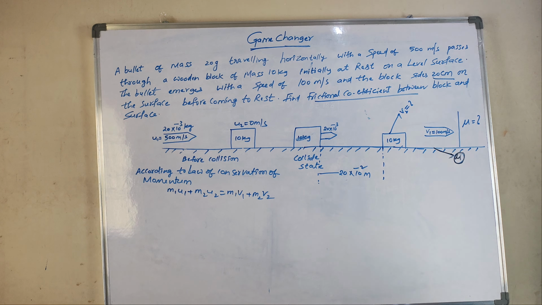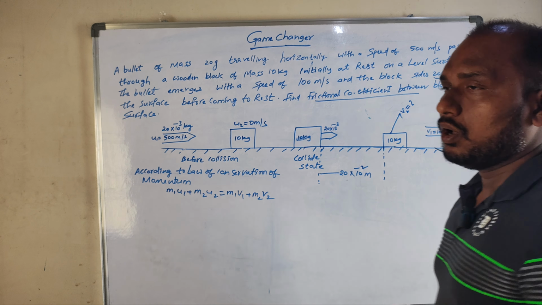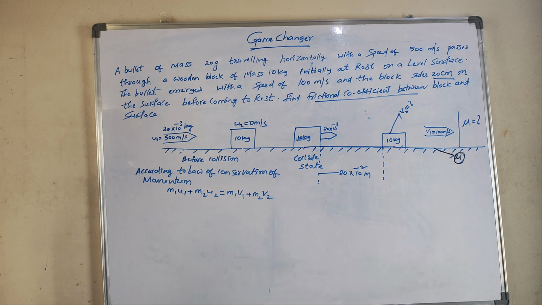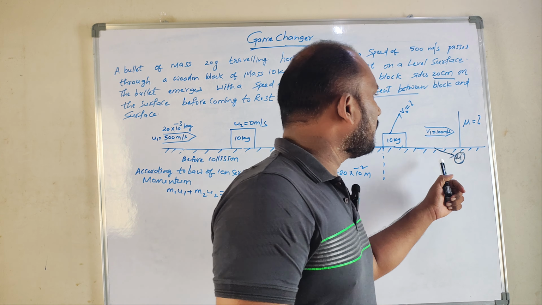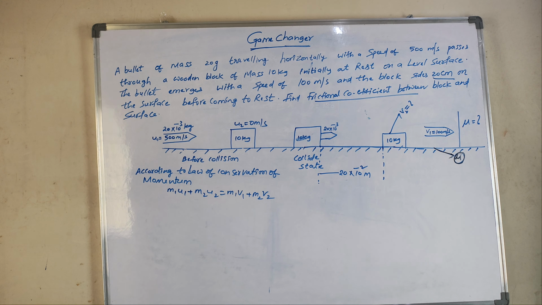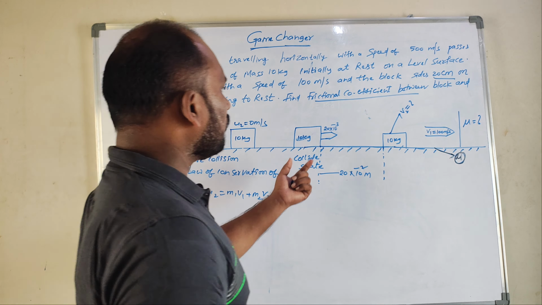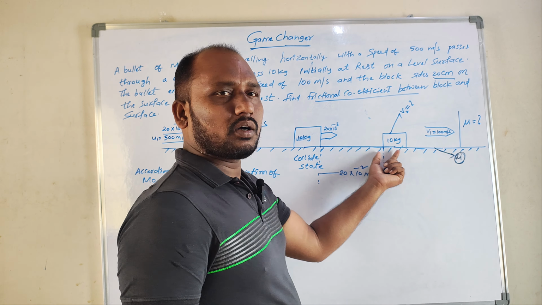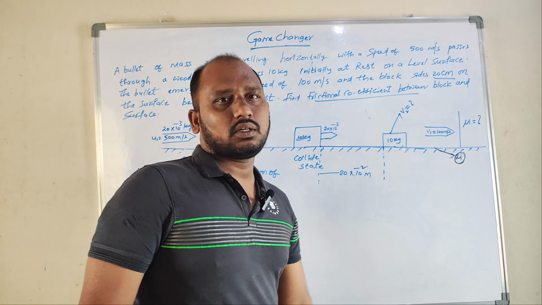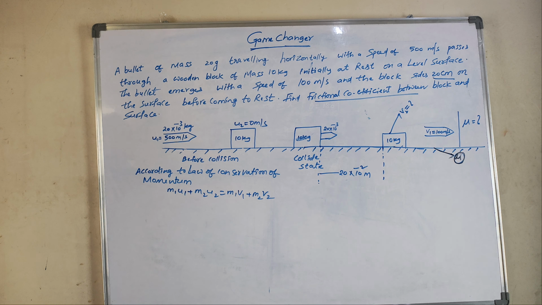Once again we have a problem with u1 and v2, because the kinetic energy is transferred into work done by the block on the frictional surface. So both are matching. That is the idea here. I want to find out the kinetic energy of the block, which is equal to the work done by the block under friction. So both are matching. Finally I get the result of mu, I hope.